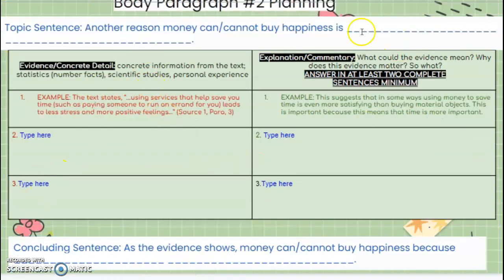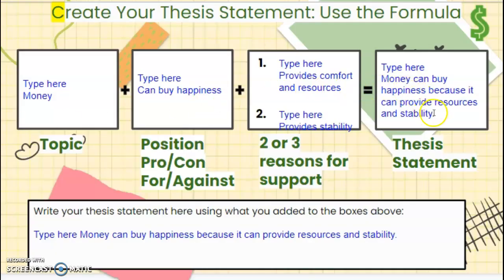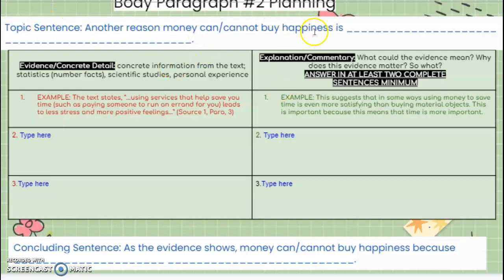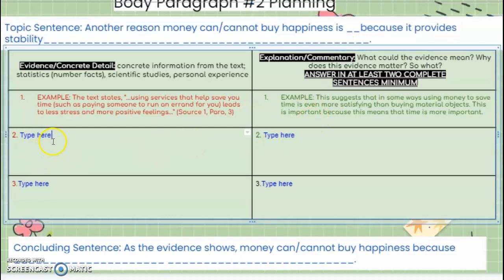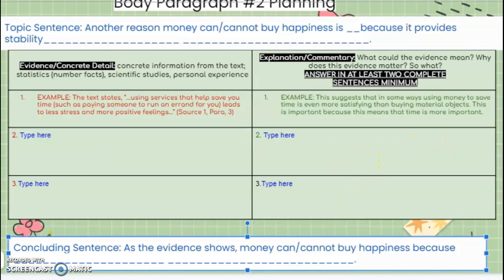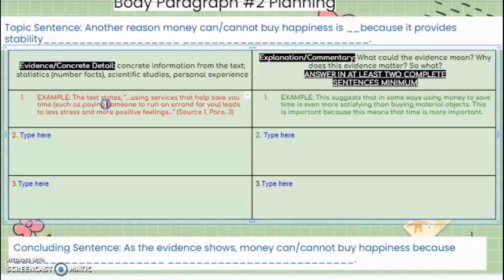Okay. Same thing for body paragraph 2, except now our reason is the second part of that thesis statement because it provides stability. Remember here, right here. Second reason, it provides stability. So another reason money can buy happiness is because it provides stability. Bam. That's it. I'm going to put a quote here about how money provides stability, and I'm going to explain it in 2, and then my concluding sentence. That's it. So same as this one, okay? If you're confused, look at the example, read it, and then read the commentary.